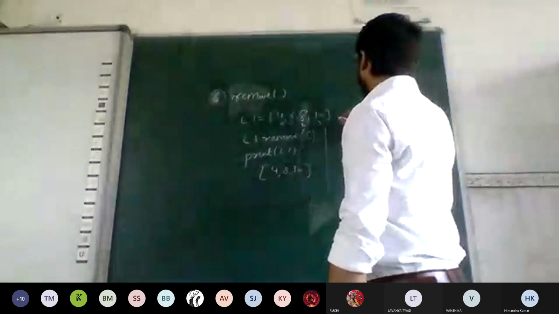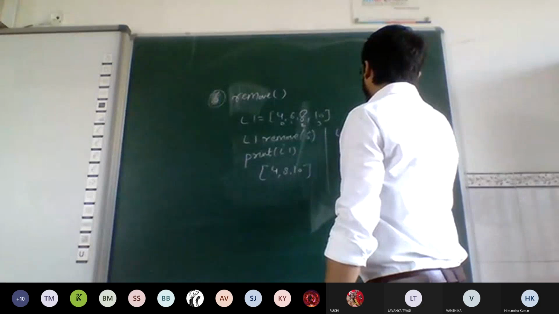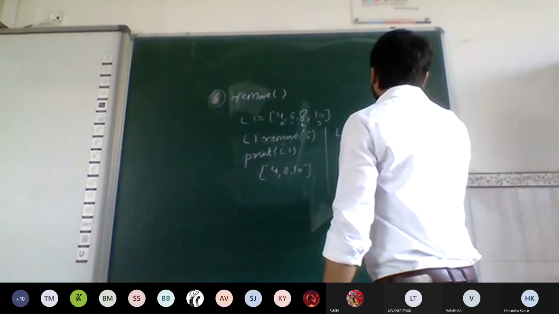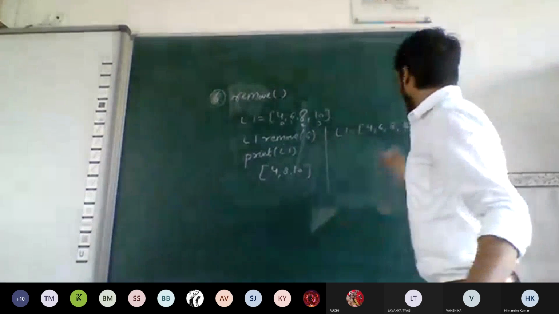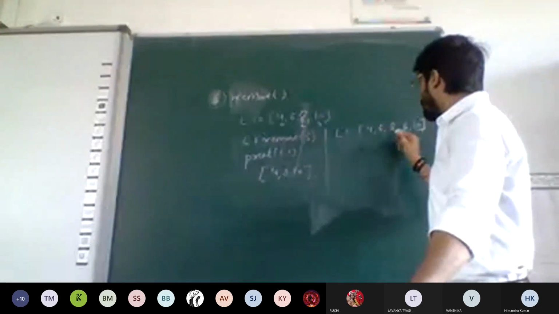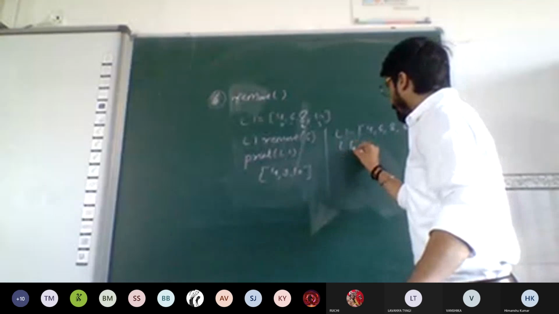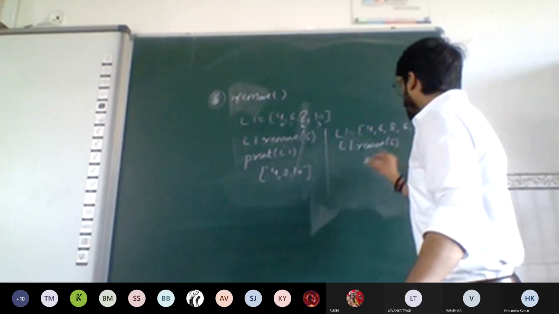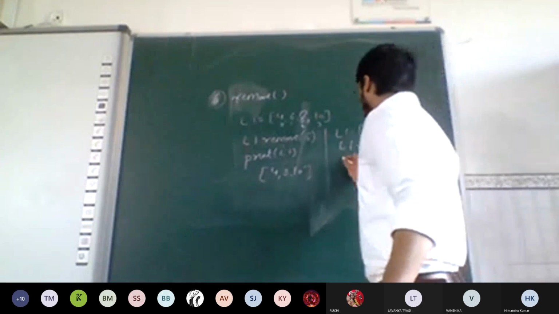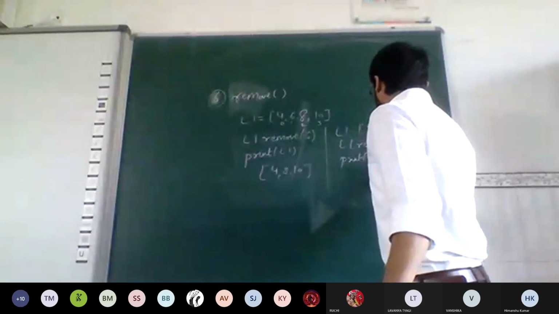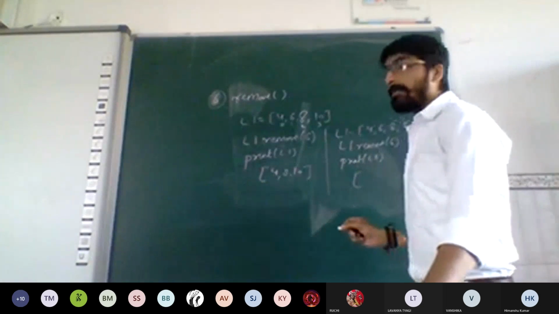What if you have a list 4, 6, 8, 6, 10? Again, I'm going to remove element number 6. Which element will get deleted? Both the elements or a single element? If a single element, which element will get deleted? Tell me the result.